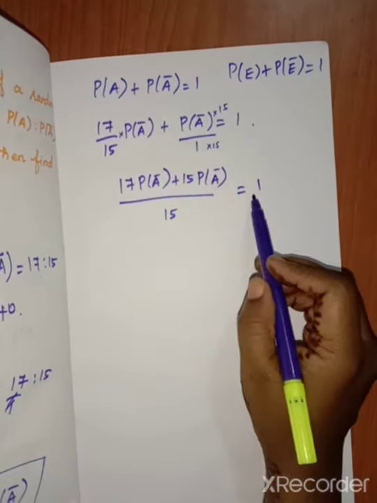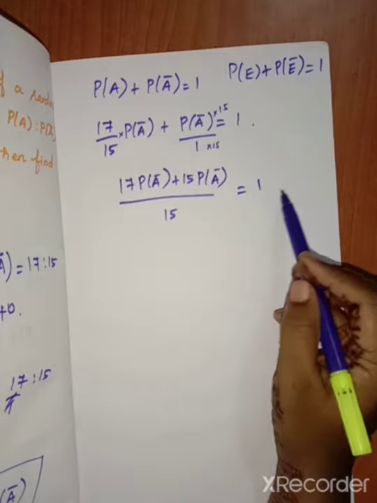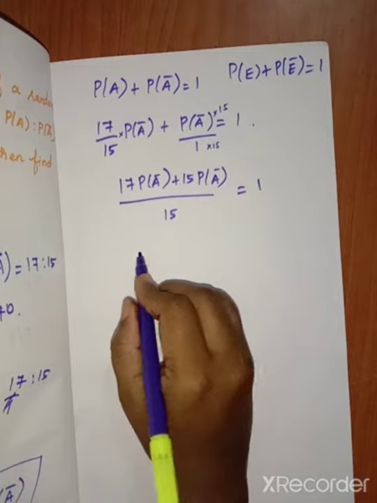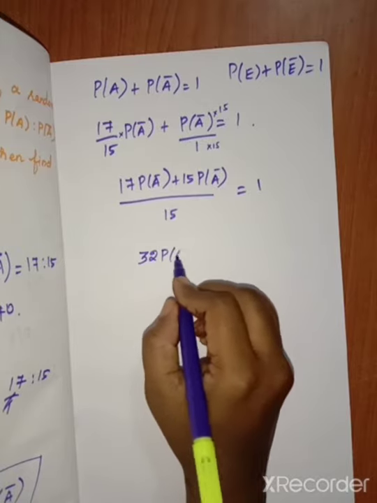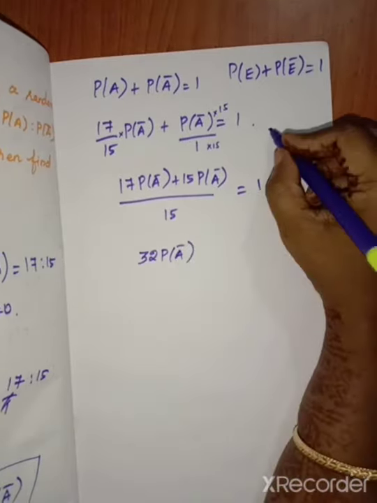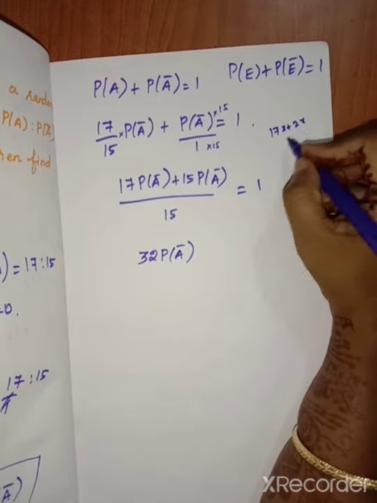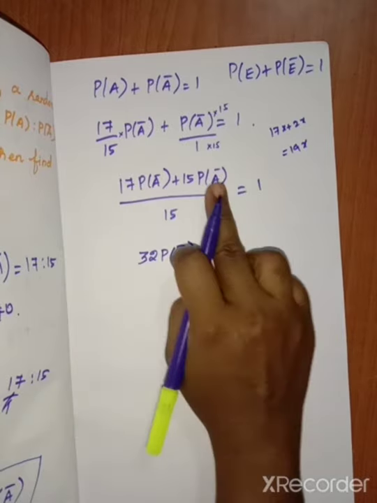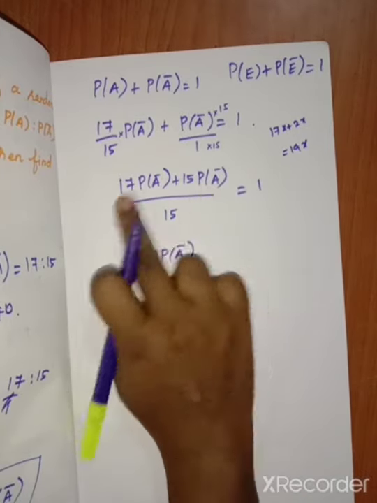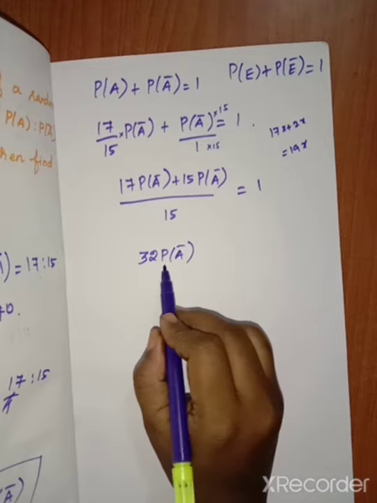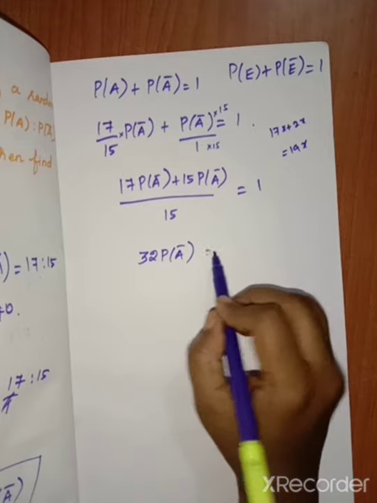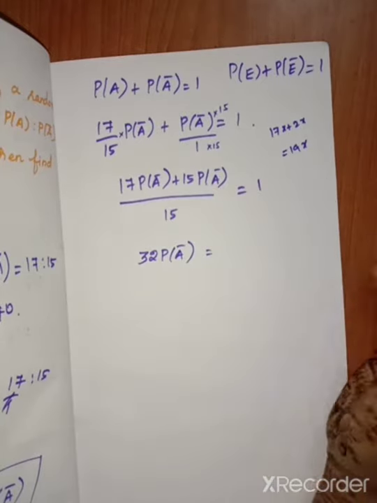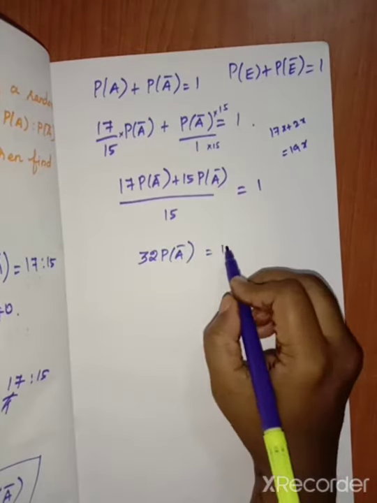Now we have to take this 15 to the equal side, and also here we have to add. So 17 plus 15, that means 32 P of A bar. This is like 17x plus 2x, which gives 19x. Here also P of A bar, here also P of A bar. So we have to add the coefficients. So 32 into P of A bar equal to, this 15 is in the denominator, if you take it to the right hand side it will be multiplication. So 1 15s are 15.